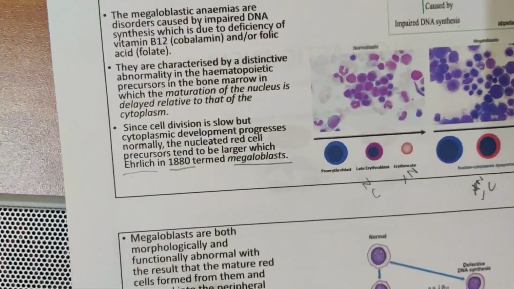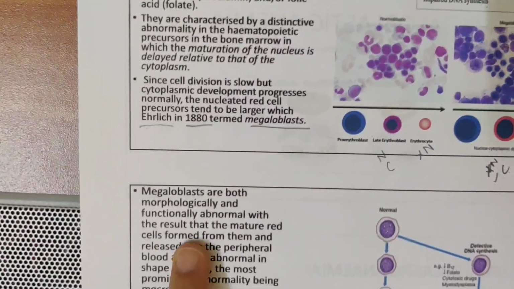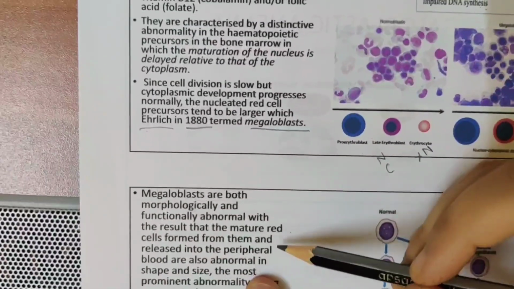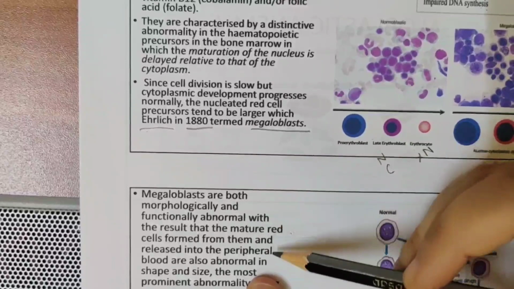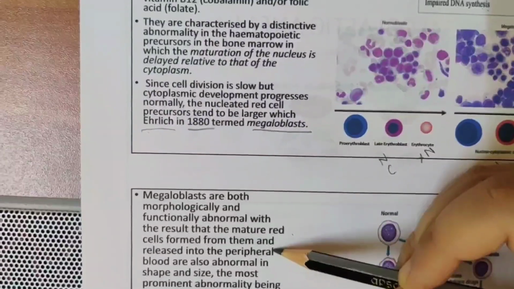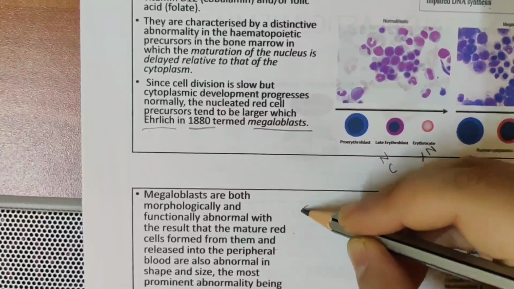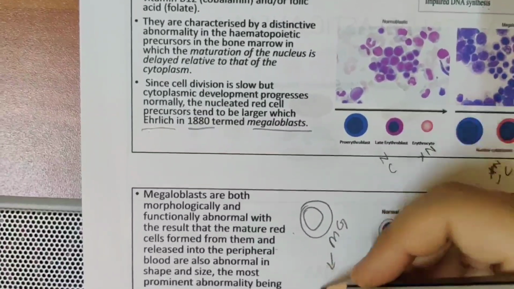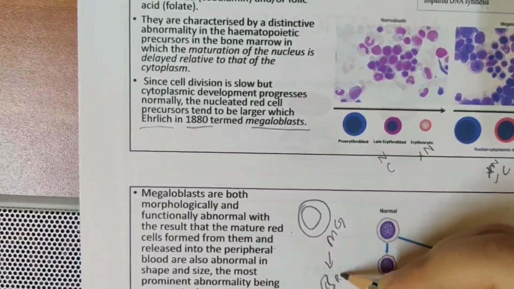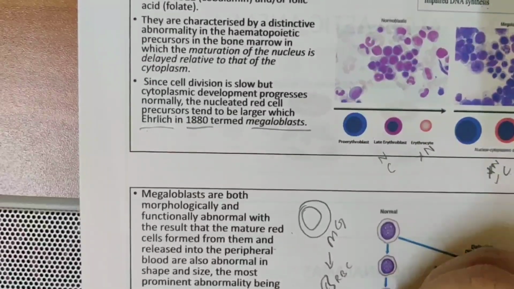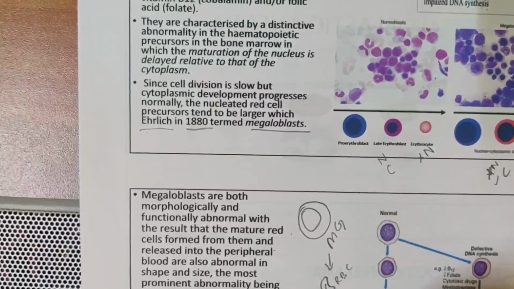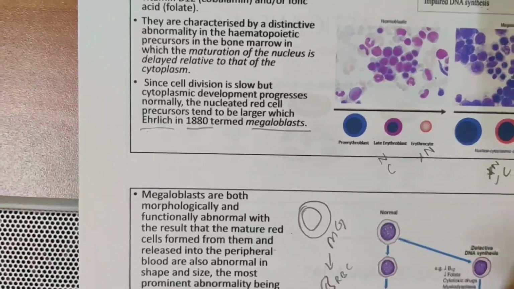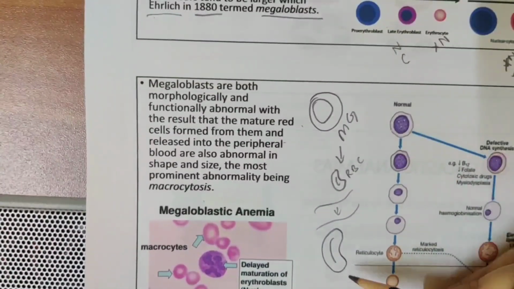So coming back, megaloblasts are both morphologically and functionally abnormal. So these will result in mature red cells, which when released in the peripheral blood, you will find macrocytosis. So you have an abnormal megaloblast. This abnormal megaloblast will form RBCs. These RBCs that are formed, when they go into the peripheral blood, they are large macrocytes. They are not small. So this is known as macrocytosis.